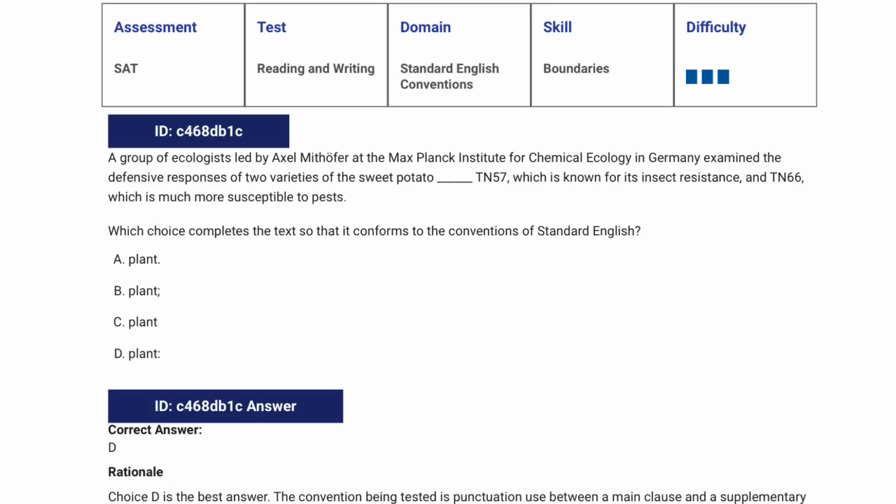Here's another one. Examine the defensive responses of two varieties of the sweet potato plant. And then we put a colon. And we identify those two varieties, TN57 and TN66. So that replaces varieties with the more specific version of two varieties.